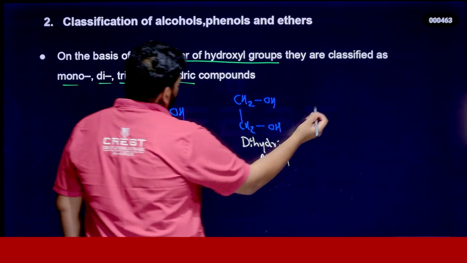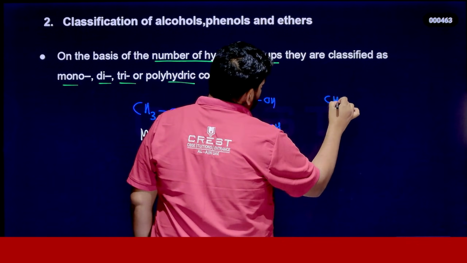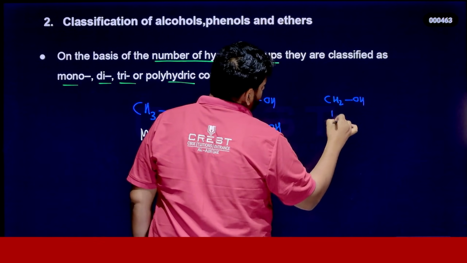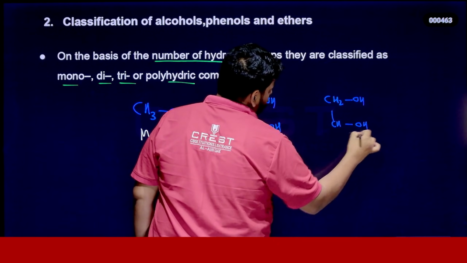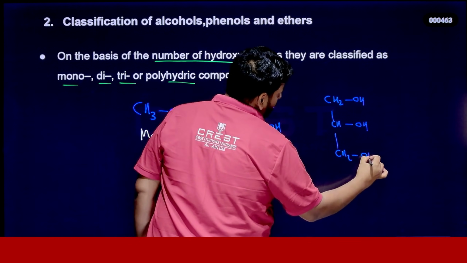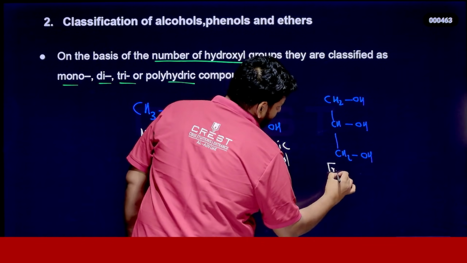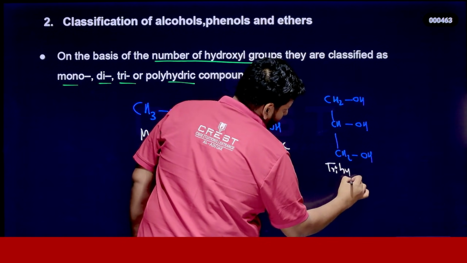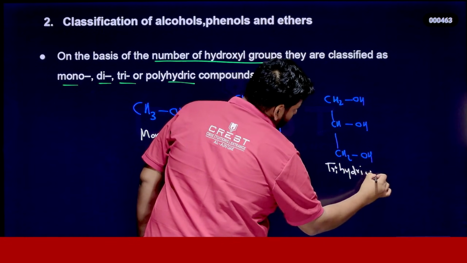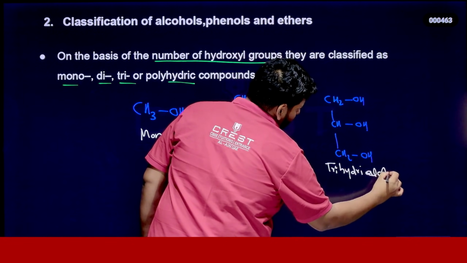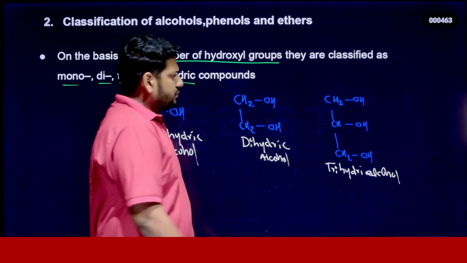I can give you one more example. CH2OH-CHOH-CH2OH. In this case, we can call it what? Yeah, trihydric alcohol. Trihydric alcohol. Do you know this compound?